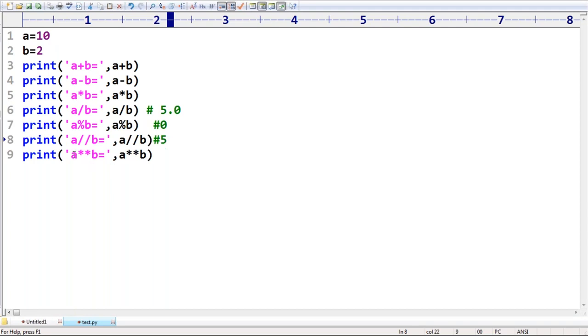Next, a power b. 10 square. What about its value? 10 square, its value is nothing but 100 by default. Everyone can understand. But anyway, I will have much more discussion about the division and floor division later. Don't worry about that. Now have a look once.